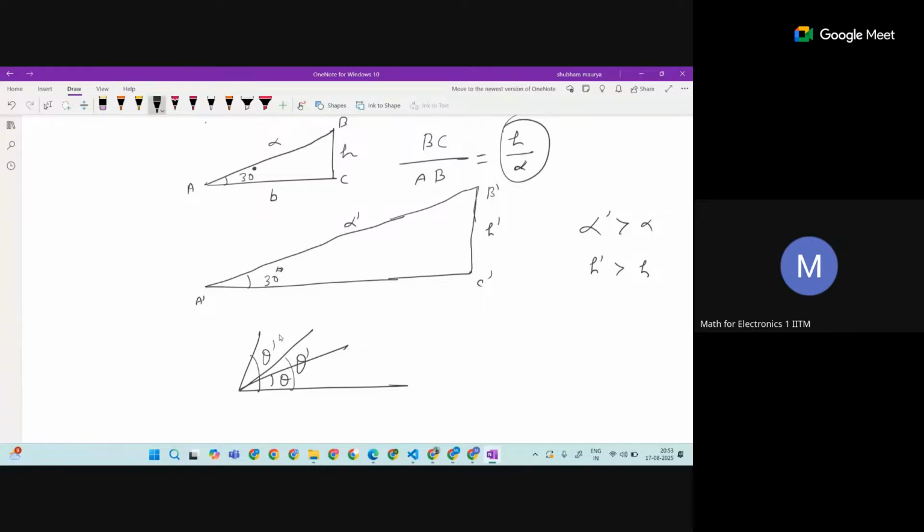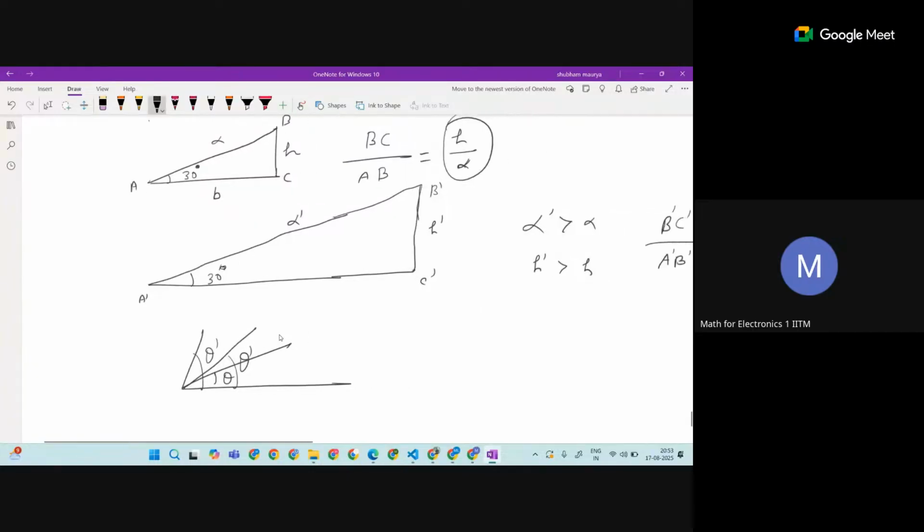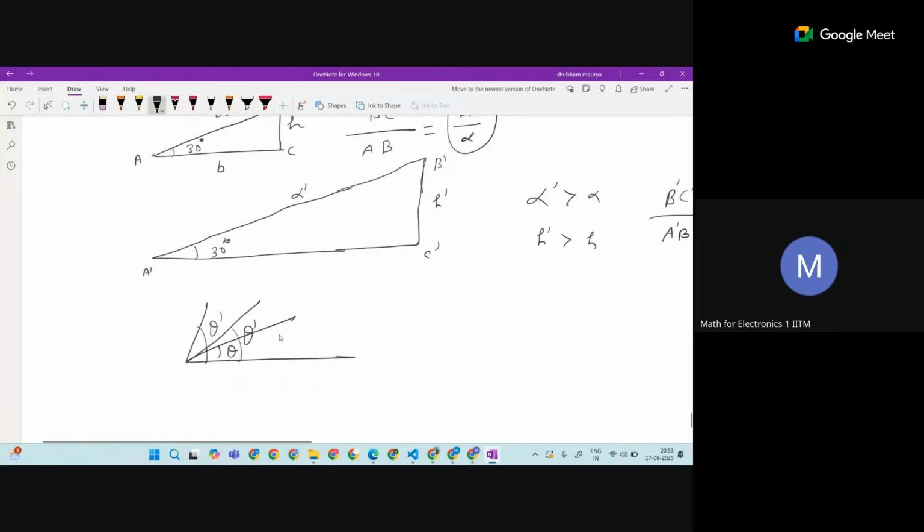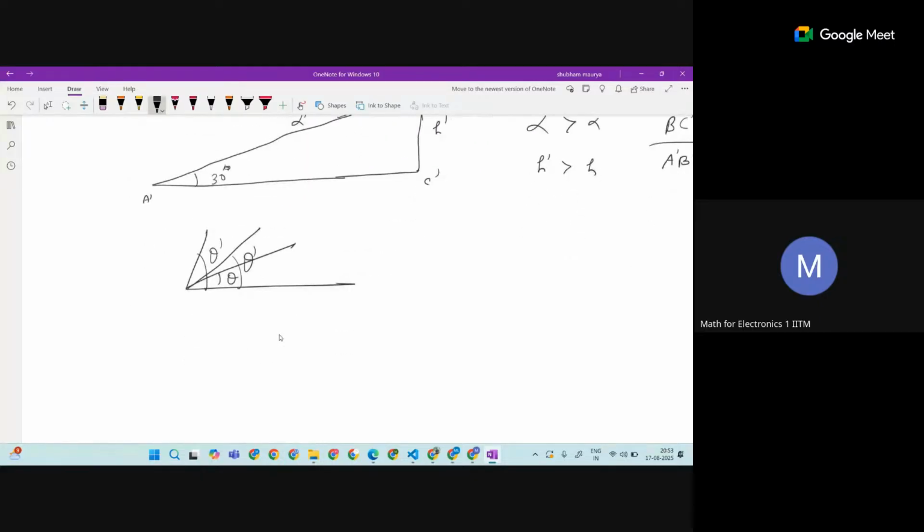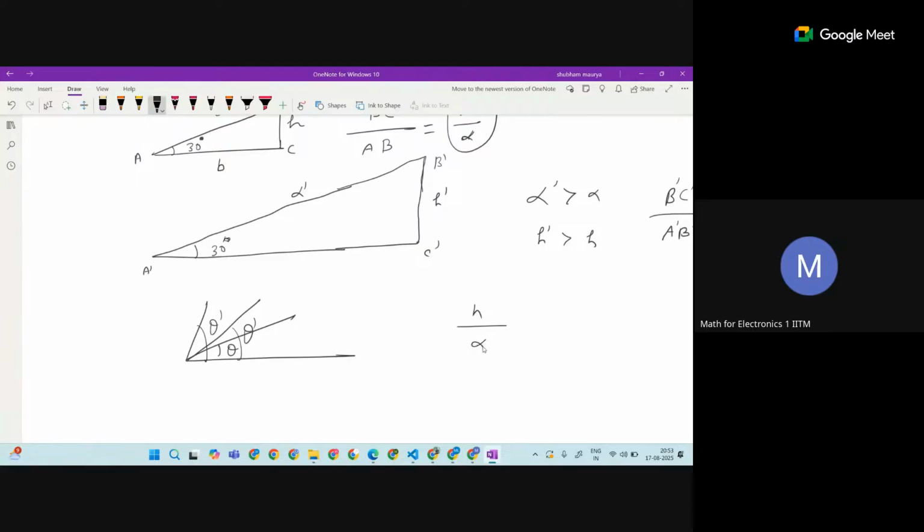So one thing is there: this height and this hypotenuse, if we change with respect to this theta, it may be different. When the angle is the same, the ratio is the same.